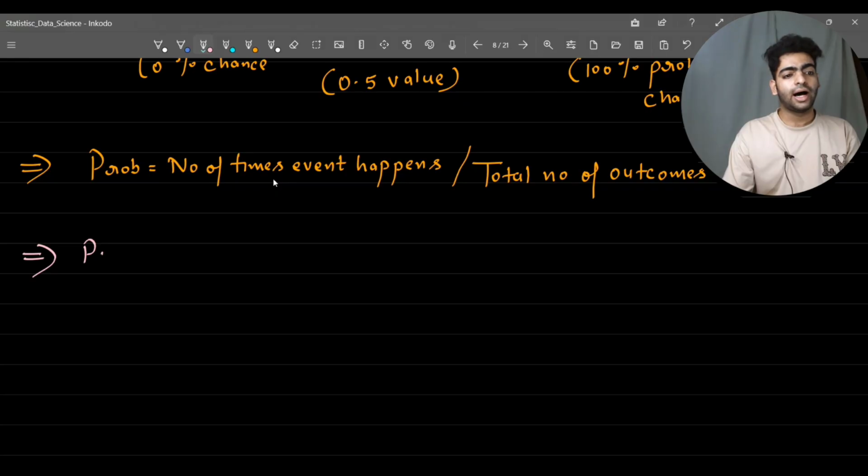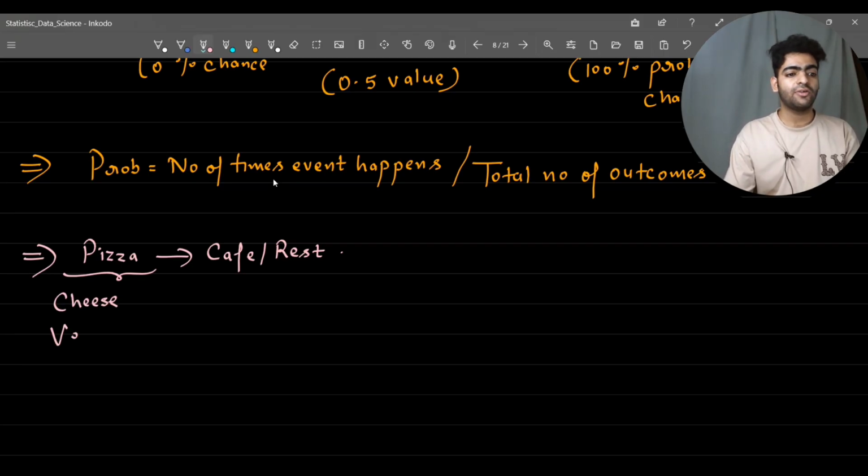Imagine I have to order a pizza from a cafe or a restaurant, and let's say this pizza has 4 toppings. It could have a cheese topping, a veggies topping, a paneer topping, and let's say some corn topping.